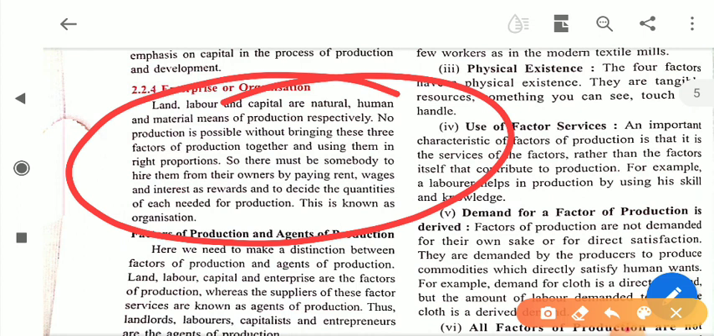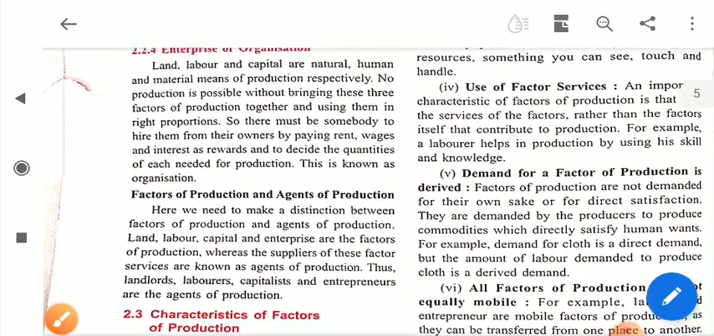So there must be somebody to hire them from their owners, or pay rent, wages and interest as reward, and to decide the quantities of each need of production. This is known as organization or enterprise. So dear student, we need an enterprise or an entrepreneur to organize all the factors of production which we have. And dear student, you all are familiar with the factors of production.